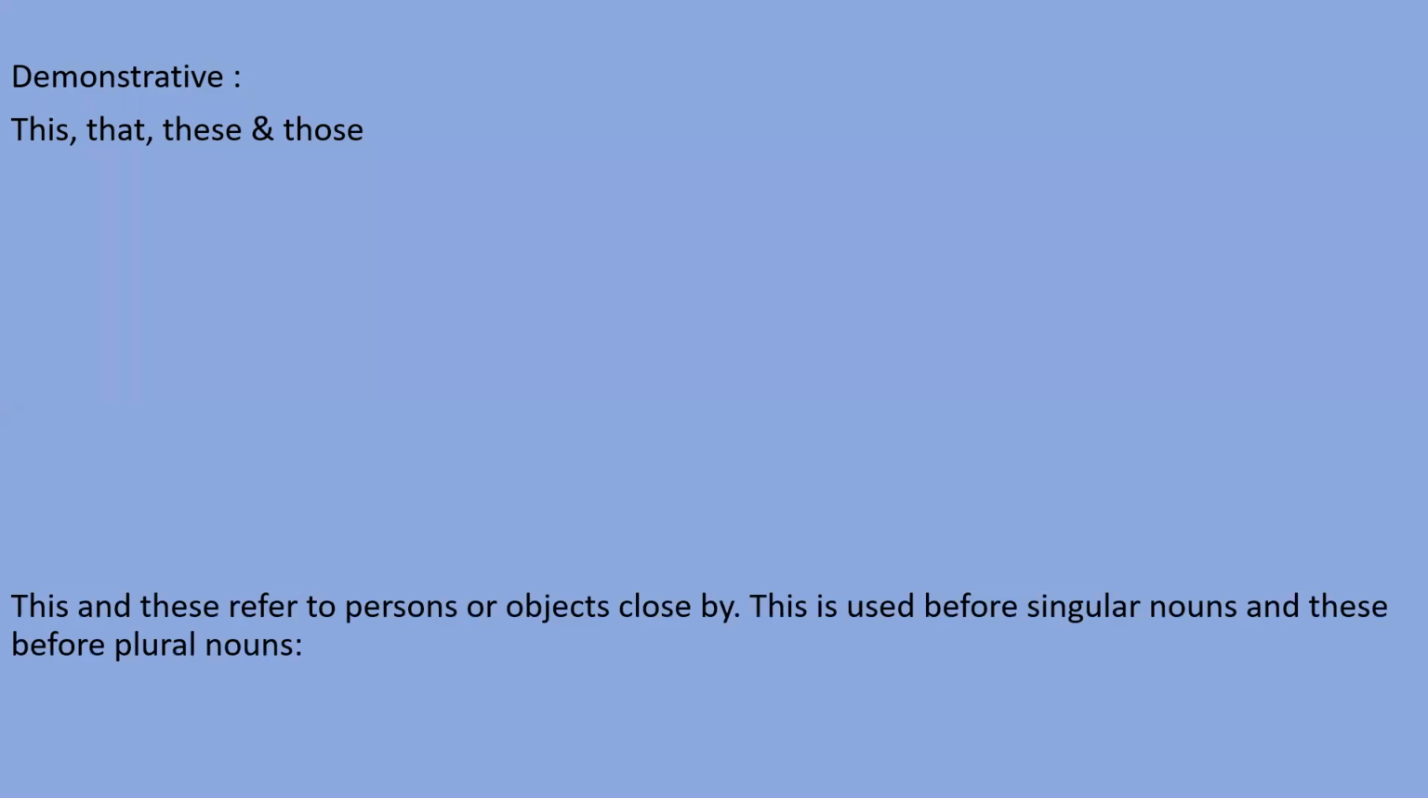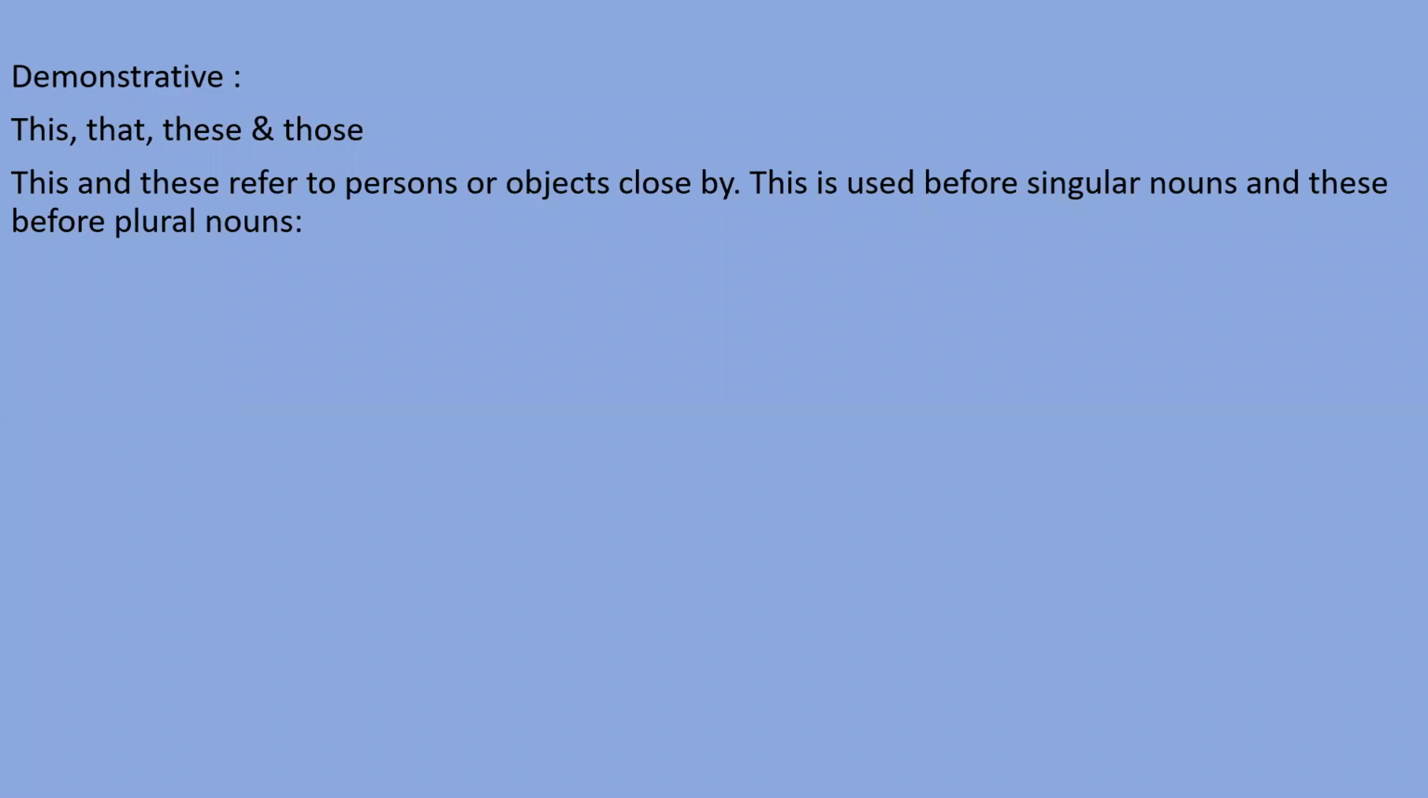So let's start with demonstrative adjectives. This, that, these, and those are called demonstrative adjectives. This and these refer to persons or objects close by. This is used before singular nouns and these before plural nouns. So, dear students, simply we can understand that the words used to demonstrate or point out things are called demonstrative adjectives.